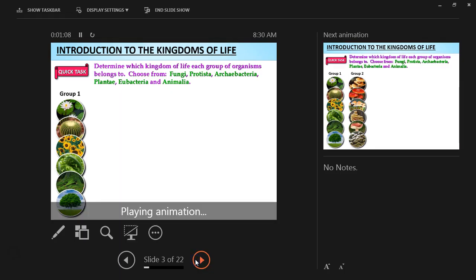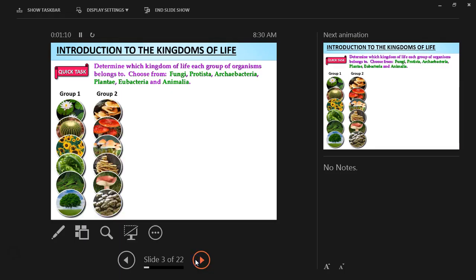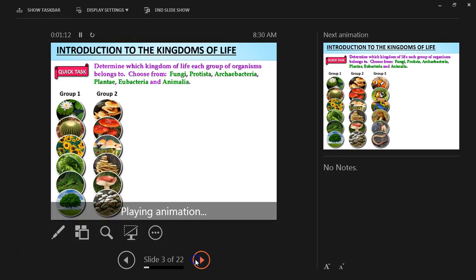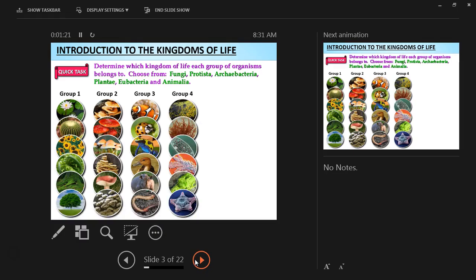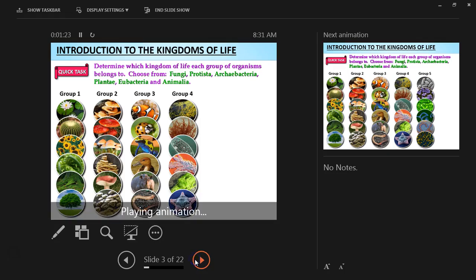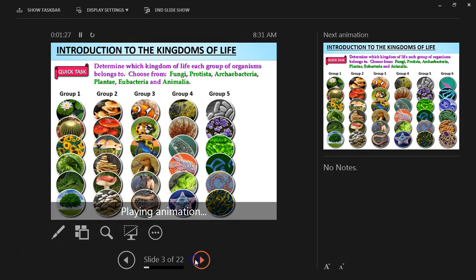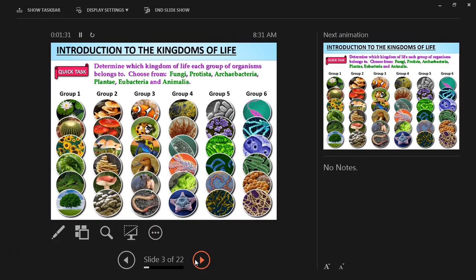Group 1, Group 2, Group 3, Group 4, Group 5, and Group 6.